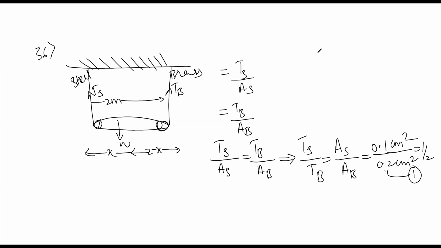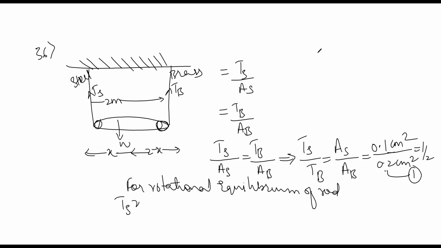For rotational equilibrium of the rod, the condition is given by TS into x is equal to TB into (2 minus x), or you can represent this as (2 minus x) divided by x is equal to TS divided by TB, that is equal to 1 by 2.